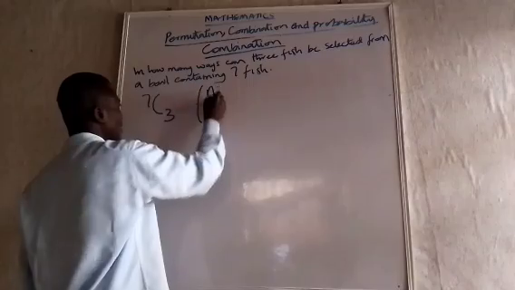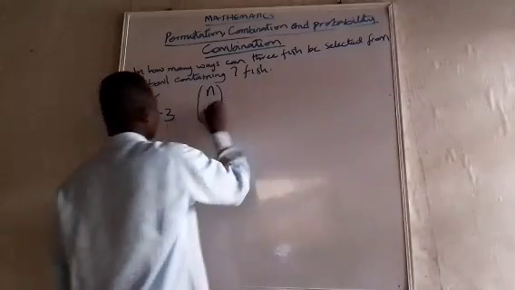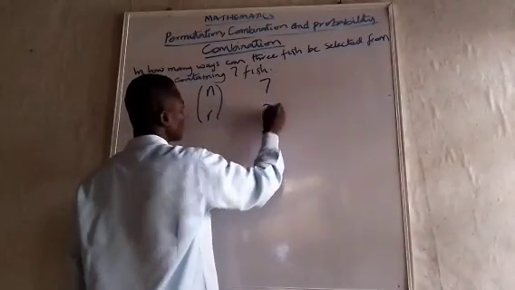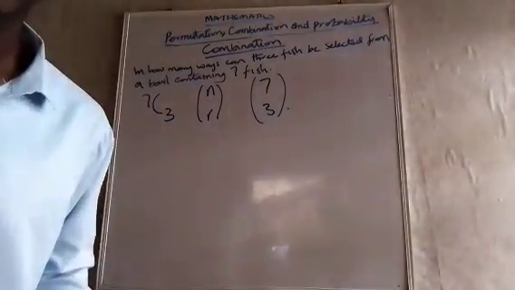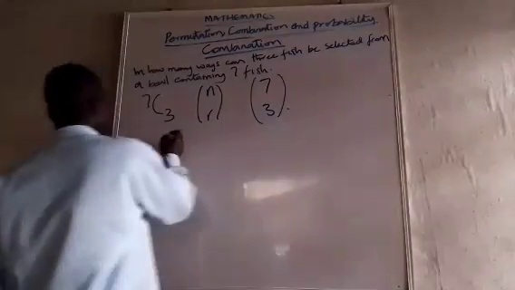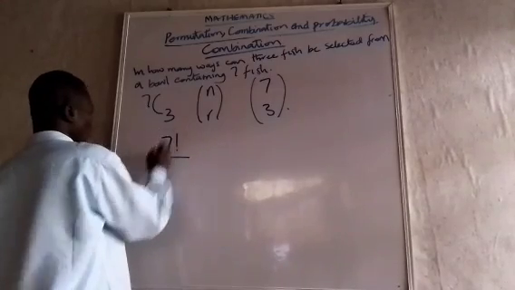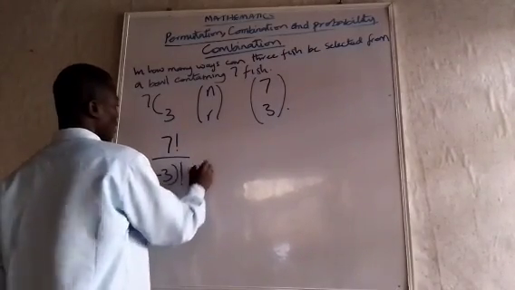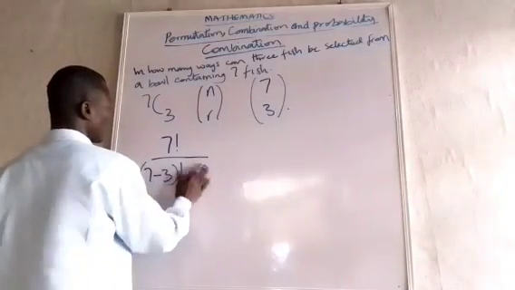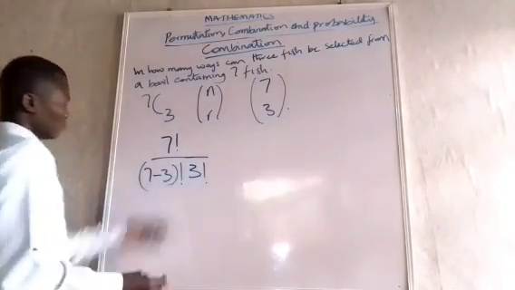You can have it like this, with N and R stacked. So in this instance, you can say 7, 3, like this. So it's also acceptable. So you can easily say this to be 7 factorial over 7 minus 3 factorial, divided by 4 factorial by 3 factorial. So that's the answer.